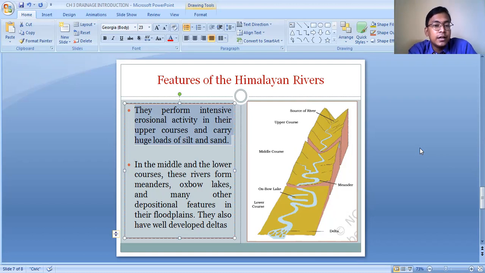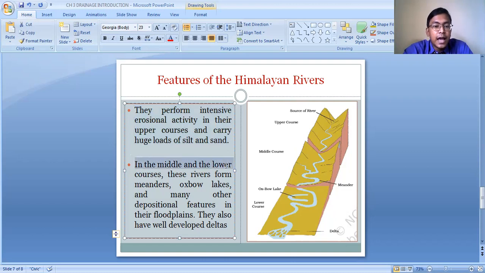Because when the rivers flow from the high areas, they flow at a very fast velocity, at a very fast speed. When it enters the middle area, the speed reduces, and the speed further reduces when it enters the lower course. So basically in the lower course, the river cannot carry along with it the heavy materials. So most of the heavy materials get deposited in the middle course, and the fine sediments are carried further into the lower course. So these fine sediments and the coarse materials get deposited in the middle course and the lower course, and different types of land features are formed.